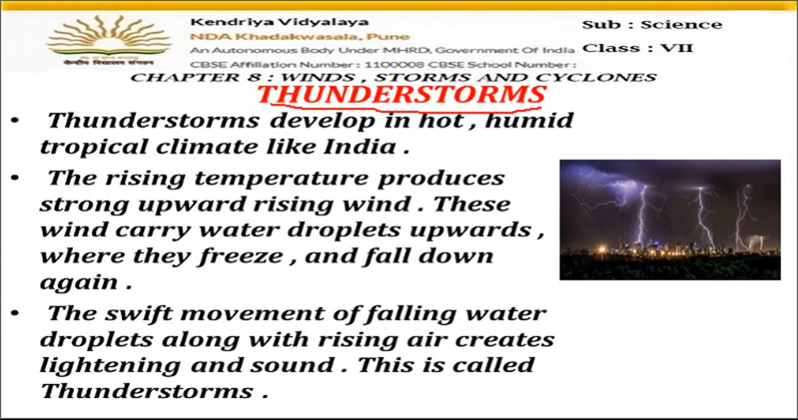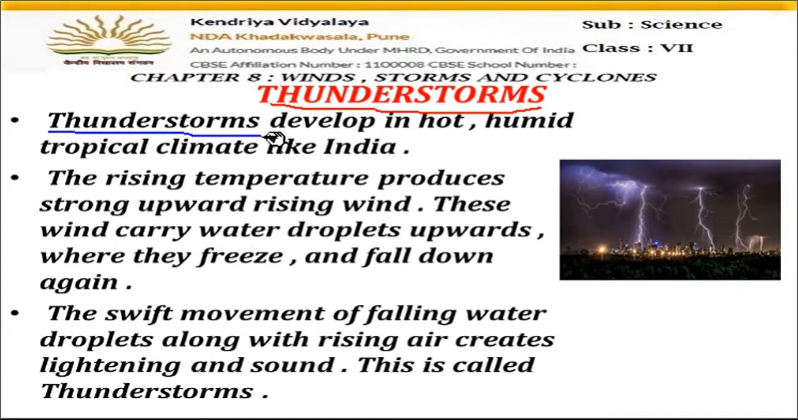So thunderstorms, as the name suggests, are the sounds which come during the rain when lightning occurs in the sky. That sound which comes along with the rain, when the clouds interact or collide with each other, that sound which comes along with lightning is known as the thunderstorm.